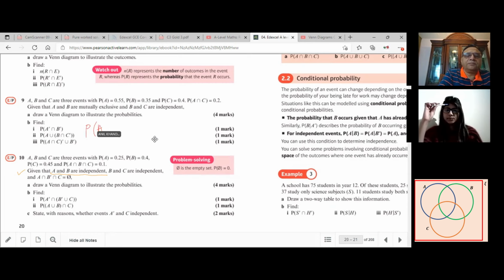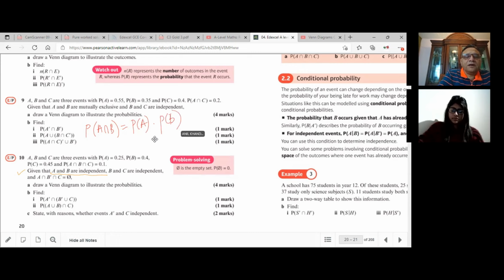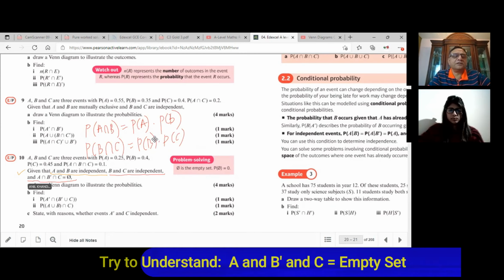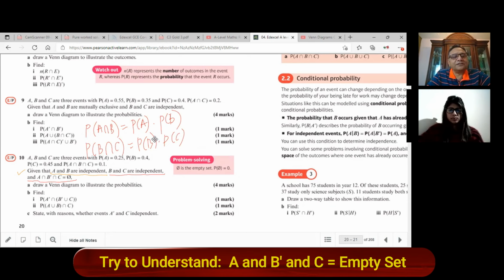So the probability of A and B is equal to the probability of A times the probability of B. Similarly, B and C are independent, so the probability of B intersection C is the probability of B times the probability of C. Correct. Now, what is the meaning of the last statement, A intersection not B intersection C is an empty set? What does that mean?